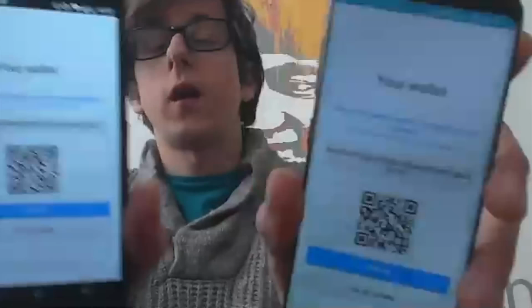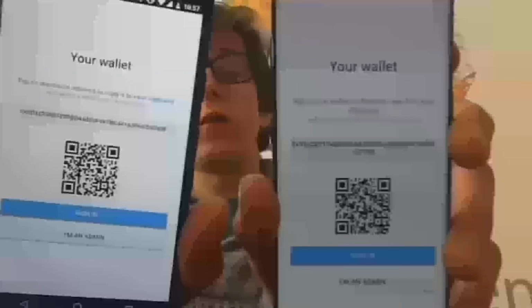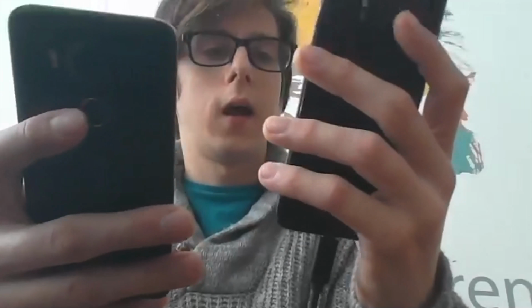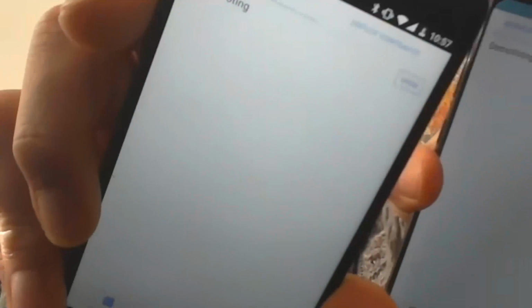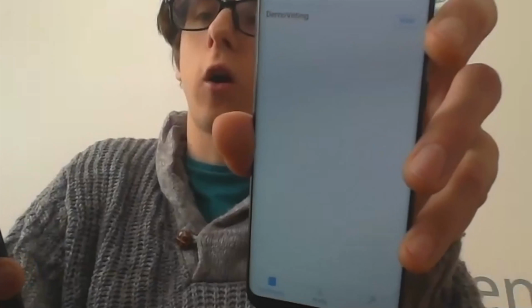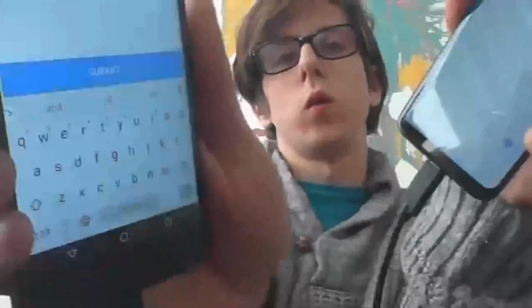Yes. Okay. So I have 2 phones here that have just run the app Humans.Vote. It says, hello, this is your wallet. So I'm going to sign in on both of them. I just push a button. And now I've signed in. That's it. All right. So what I have right now is an automatically deployed contract called demo voting on both of these phones. This one is the admin. So I can now press view the contract and I can say new proposal. And I'm just going to say presentation. This is what it looks like. I'm going to click submit.